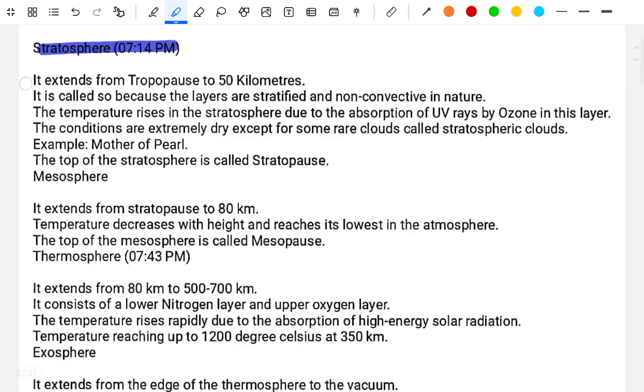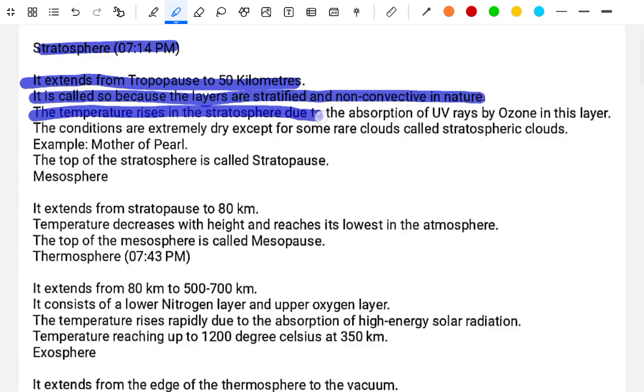Stratosphere. It extends from the tropopause to 50 kilometers. It is called so because of the stratified layers and no convection in nature. The temperature rises in this layer due to the absorption of UV rays by the ozone.